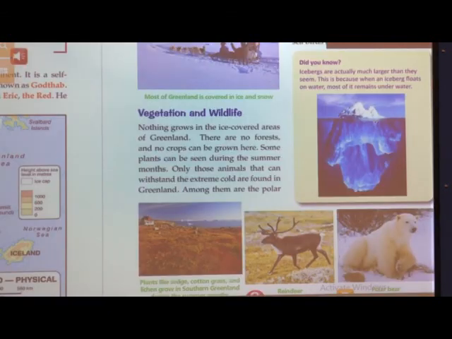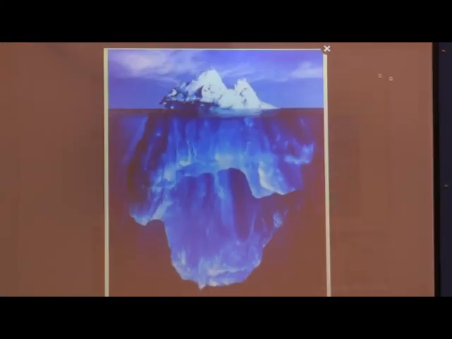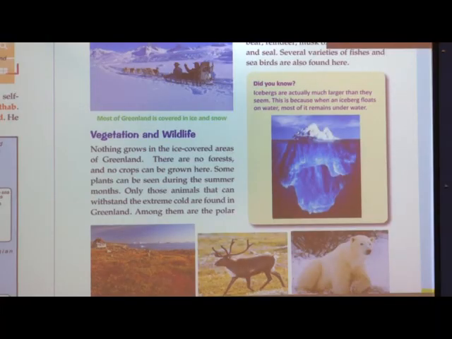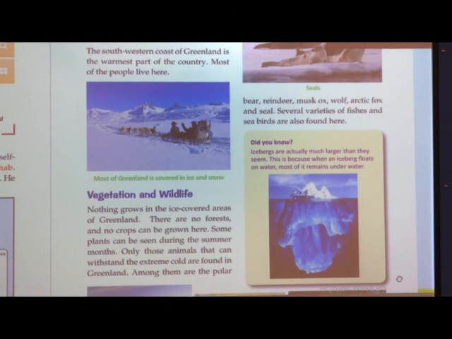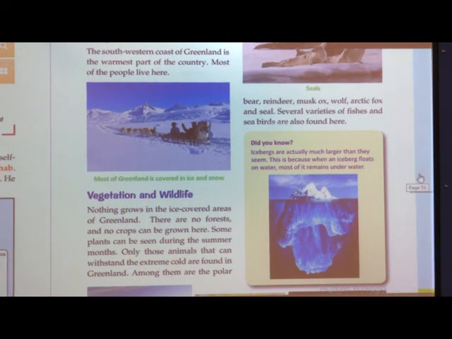Now which are those animals? They are polar bear, reindeer, musk ox, wolf, Arctic fox and seal. Which are the animals found in Greenland? Polar bear, reindeer, musk ox, wolf, Arctic fox and seal.